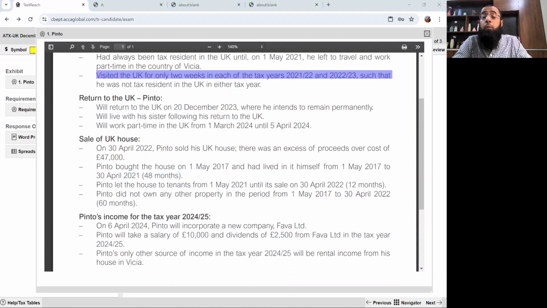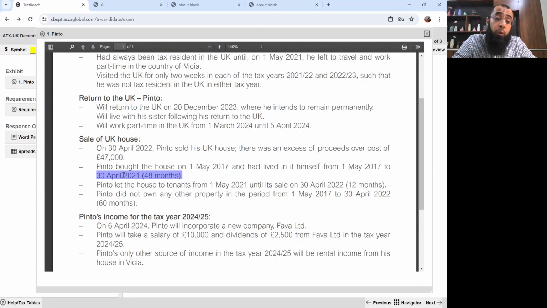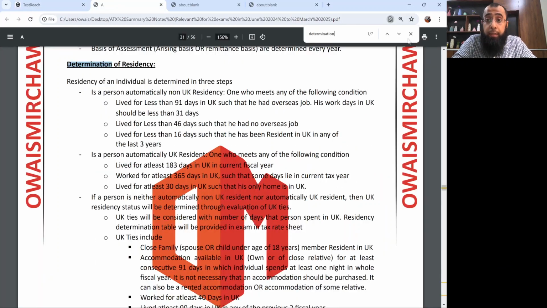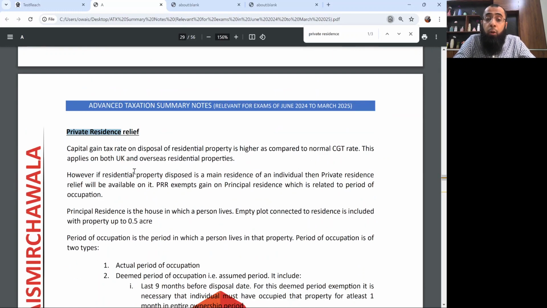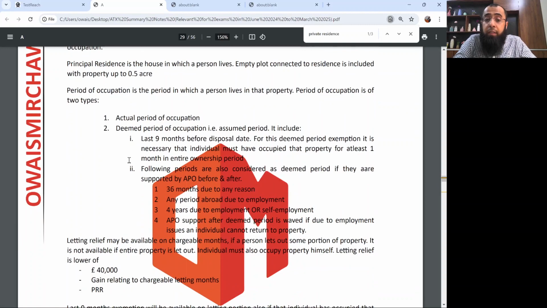So if you remember the rules of private residence relief, the exemption periods of private residence relief are only available if an individual is UK resident in that particular tax year or has at least spent 90 days in the property. So I hope you all remember the private residence relief for overseas residents, for non-UK residents. Again, if you have forgotten any rules, just go and write private residence relief and you will get all the rules relating to private residence relief.